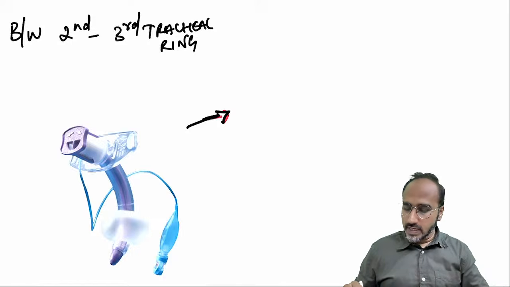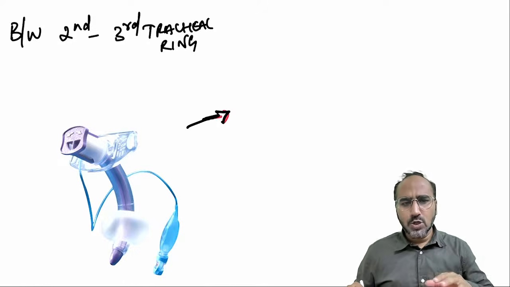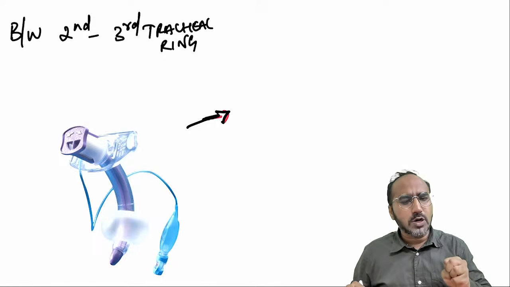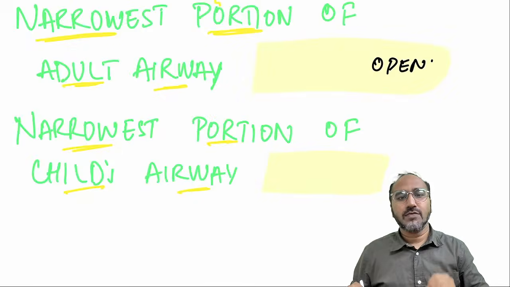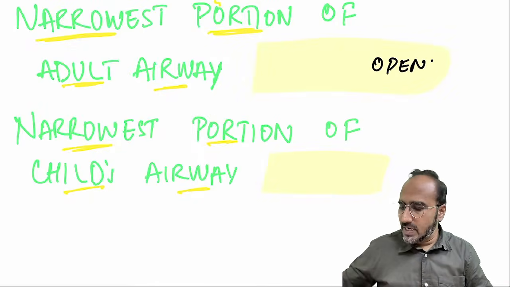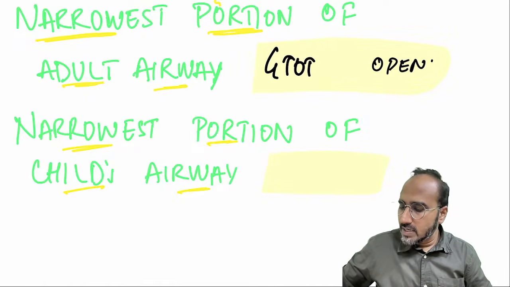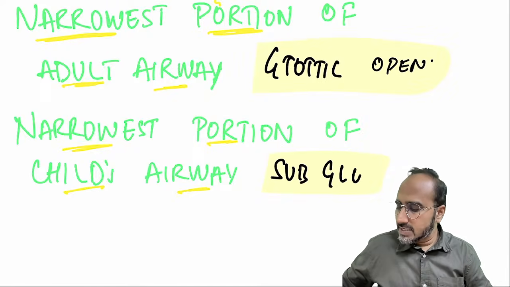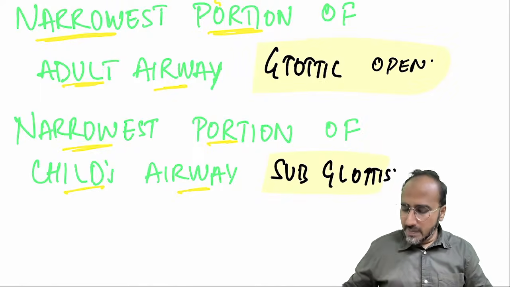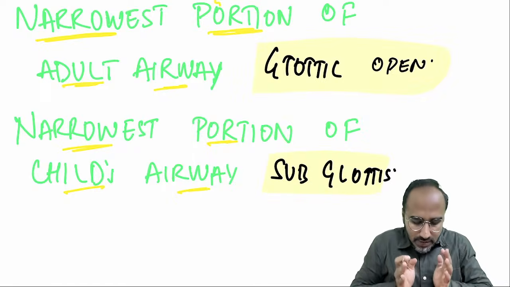Now, guys, just look over here. As we are doing intubation, we have to know some things about intubation. What we need to know is basically something about the anatomy. What is the narrowest portion of the adult airway? It is the glottic opening. And in the pediatric airway, what is the narrowest portion? It is the subglottis.